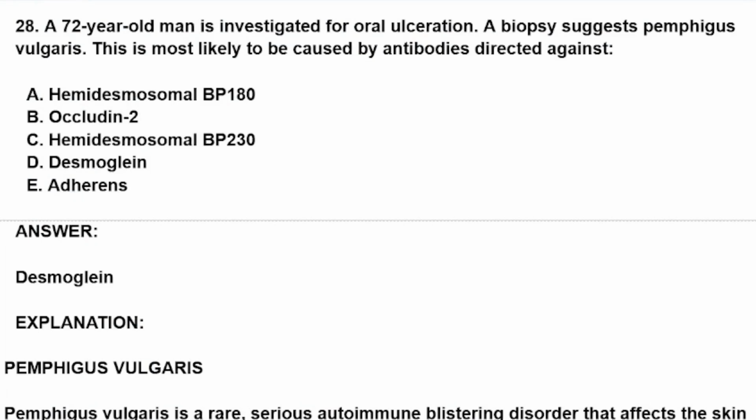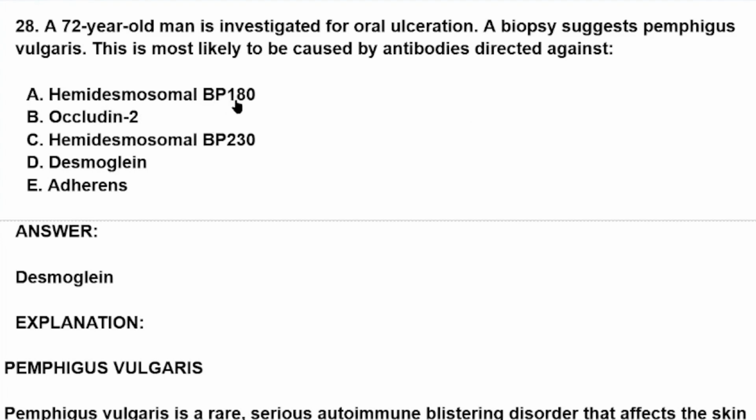Welcome to a new question about dermatology. The skin, the mirror of the body, is the biggest organ of the body. A 72-year-old man is investigated for oral ulceration. A biopsy suggests Pemphigus vulgaris. This is most likely to be caused by antibodies directed against A.